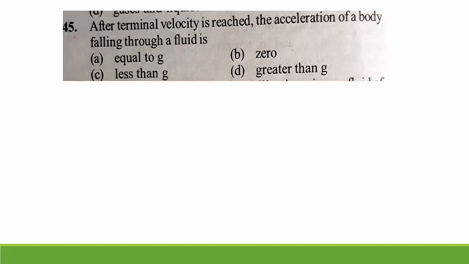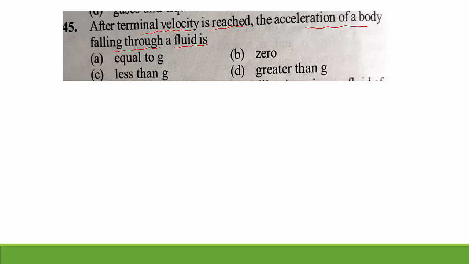45. After terminal velocity is reached, the acceleration of a body falling through a fluid is. Options: it is equal to g, or it is equal to 0, it is less than g, it is greater than g.